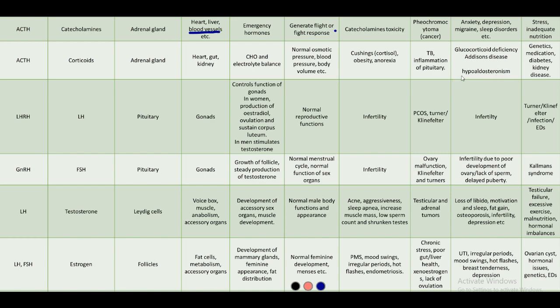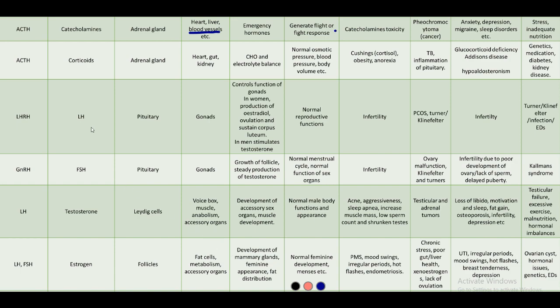There is also pigmentation on the skin. In both of these, there is pigmentation on the skin. This is one of the major indications of this disease. This can be genetic, or due to medications, diabetes, kidney disease, and so on.